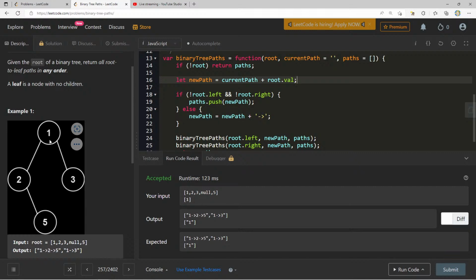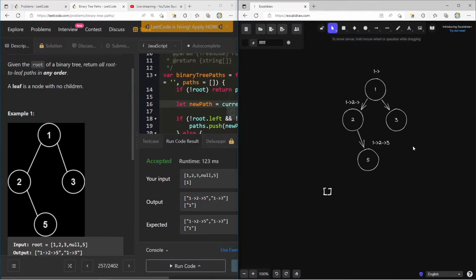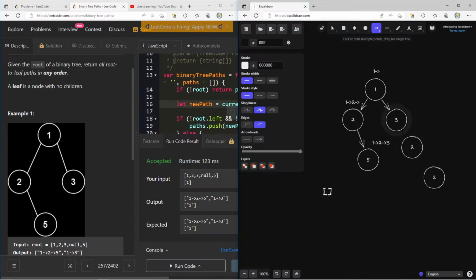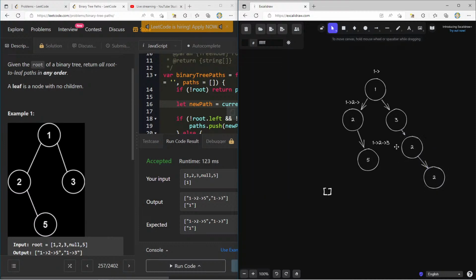Now, if we had a heavily skewed tree, so imagine that this was just 1, 2, 3, 4, right? Or actually, I'll just draw that out to make it a little bit clearer. Just imagine that we had a tree that was like this. Don't worry about the node values. If we had a heavily skewed tree, then the space complexity would trend toward O of n, where n is the amount of nodes, since we will need as much stack space to accommodate all these different stack frames. And in this case, if we really think about it, this really isn't a binary tree anymore.